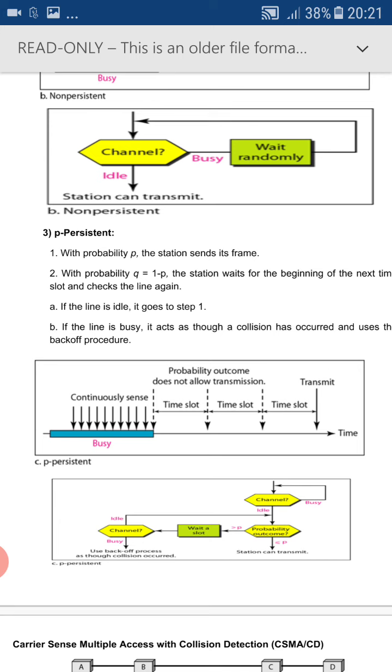Instead, it will wait for some time slot. Then, if the medium is still idle after that time slot, it will start its transmission. If it is not idle, again it will wait for the next time slot. The same thing continues until the medium is idle after the time slots.